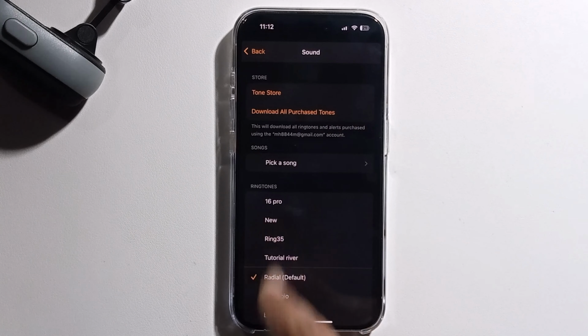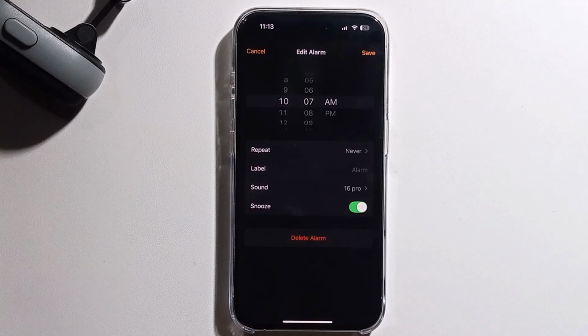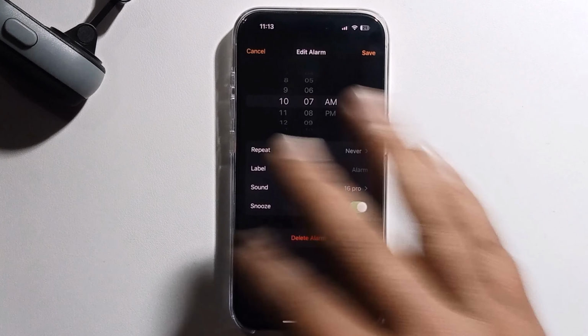Just select it and that's it. And you can easily use this custom sound as your ringtone, phone ringtone, message tone and everything.